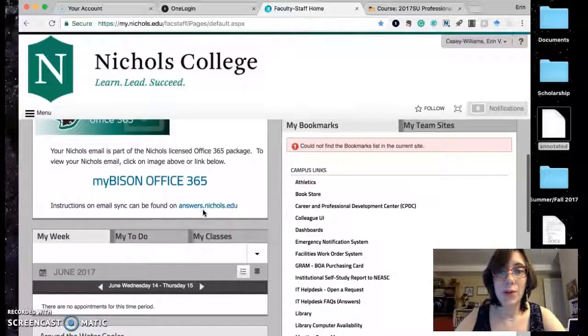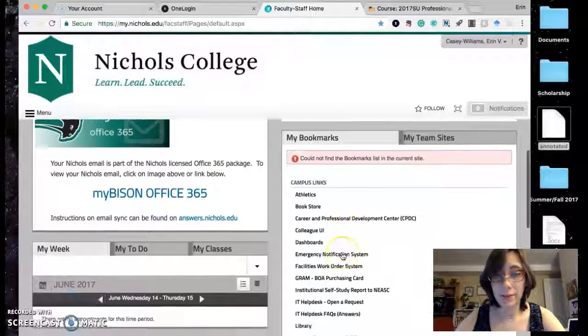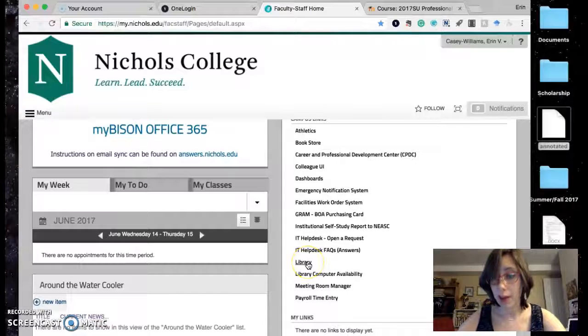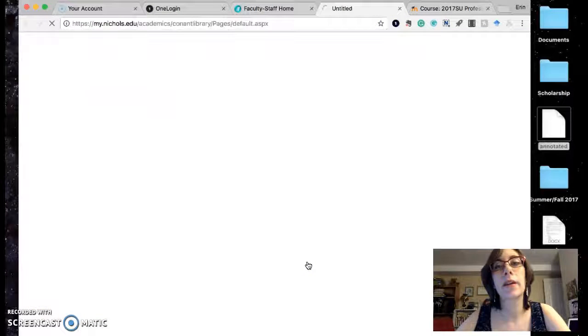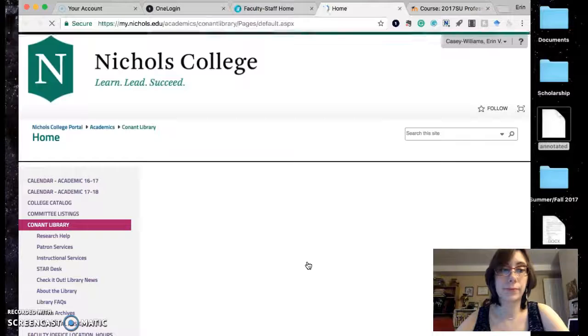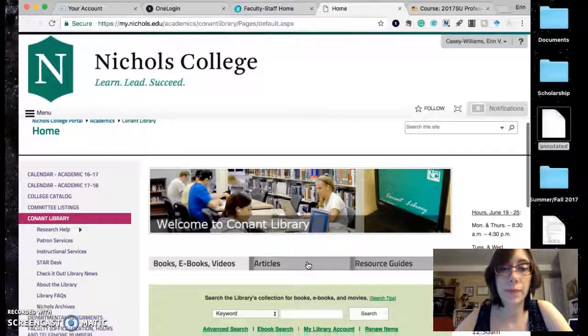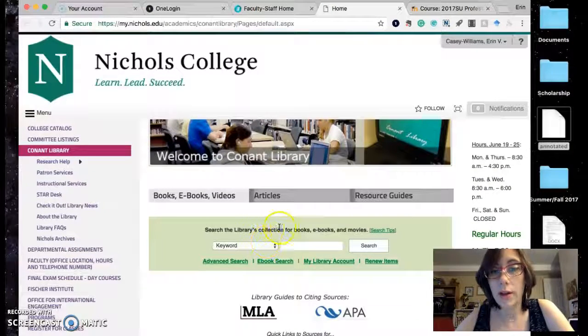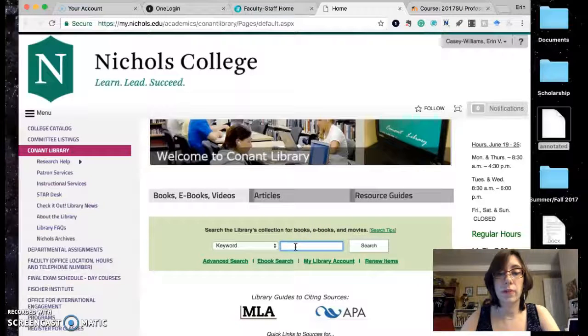Okay, so you'll see over here my bookmarks. One of them should be the library. So click on your library link. Okay, now you can search the collection for books. So if you wanted to learn about, I don't know, whatever your topic is for your white paper, you could type in the keyword here, and that would give you a book.